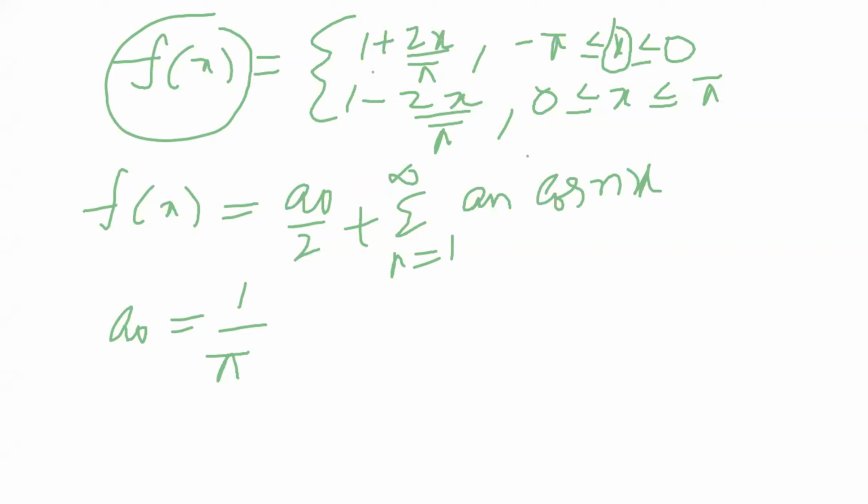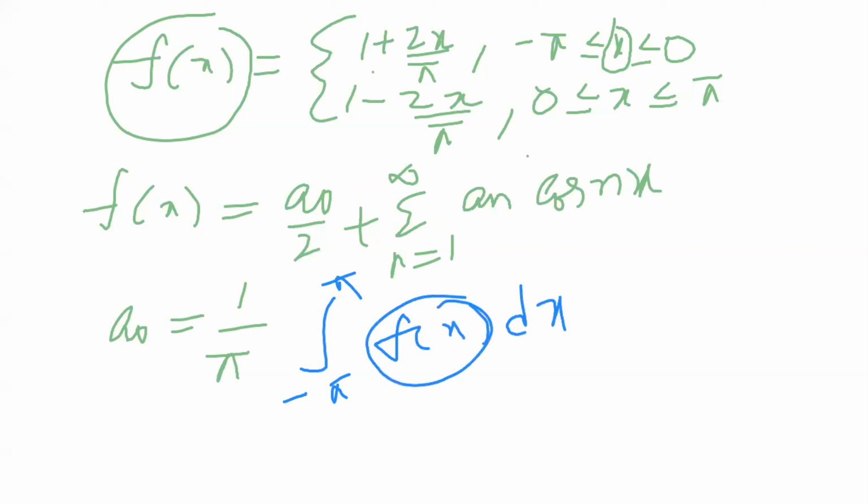The total interval starts from minus pi to pi, but here f of x is even, and we already showed that. So that's why the interval minus pi to pi is converted to 0 to pi, and we have to write 2.